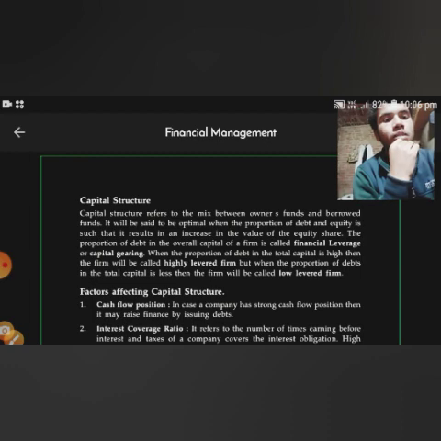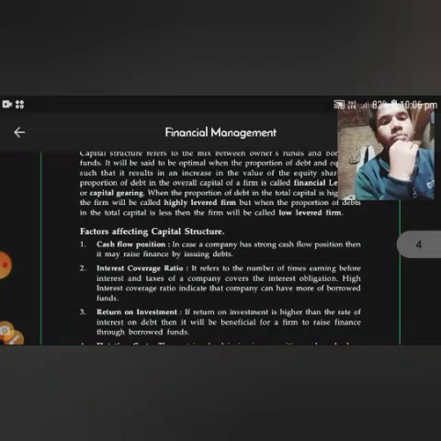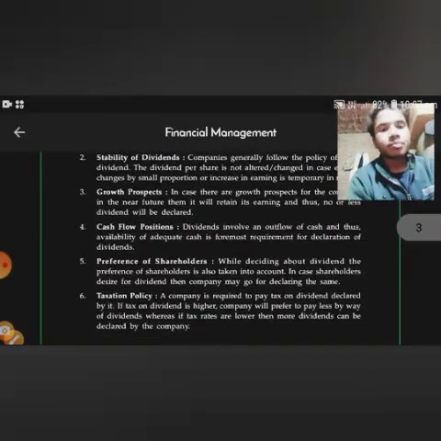When the proportion of debt in the total capital is high, then the firm will be called a highly leveraged firm. When the proportion of debt in the total capital is less, then the firm will be called a low leverage firm.